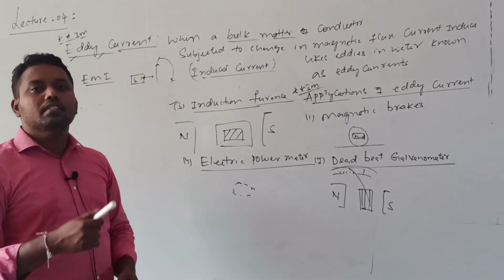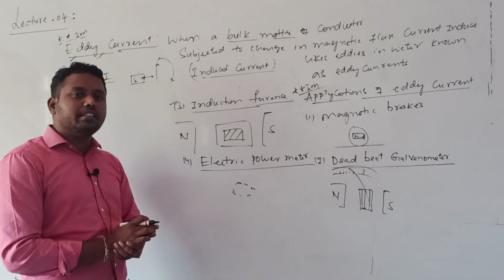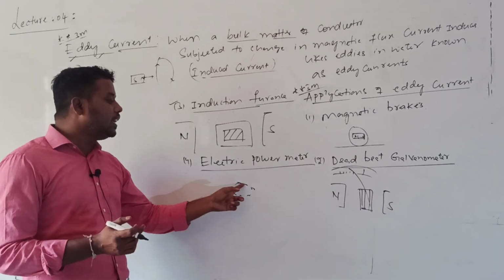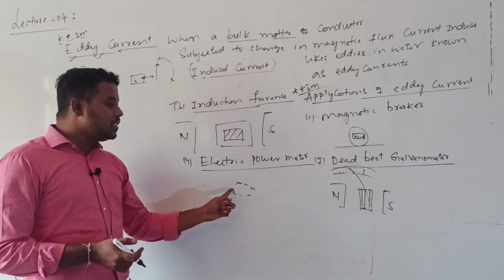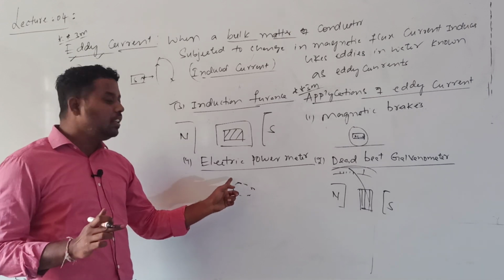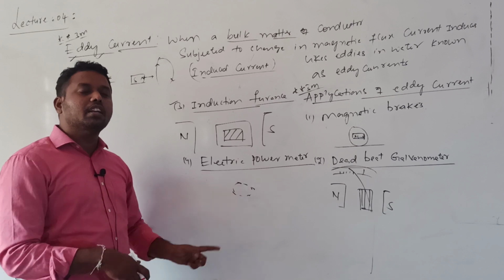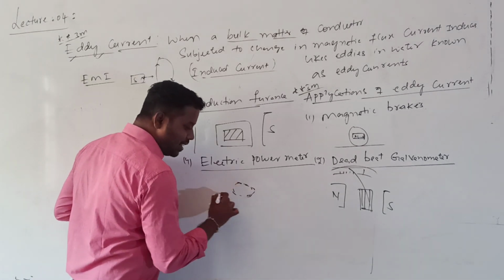Actually what happens? Our supplied current is alternating current, which continuously changes. Because of the continuous change of the current, the magnetic field linked with this loop changes continuously. Because of the change in the magnetic field linked with the loop, induced EMF and induced current will be generated. But the disc is placed in an external uniform magnetic field. So here this is our circular disc.